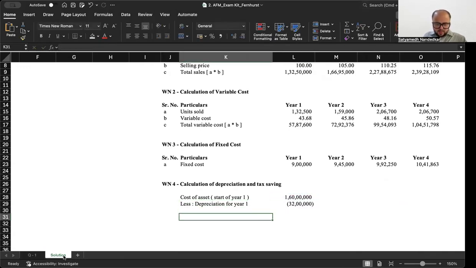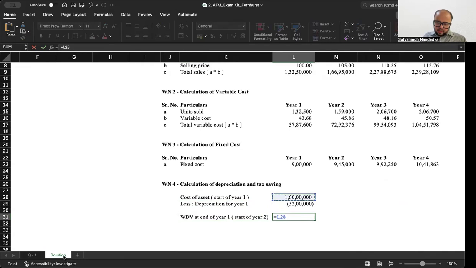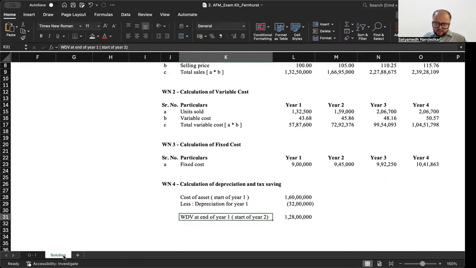So this into 20%. WDV at end of year 1, which is the same as start of year 2. How much is that? 1 crore 60 minus 32.